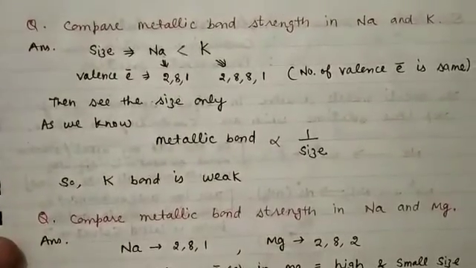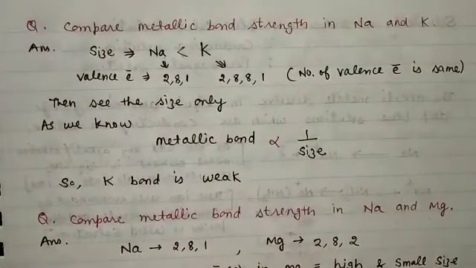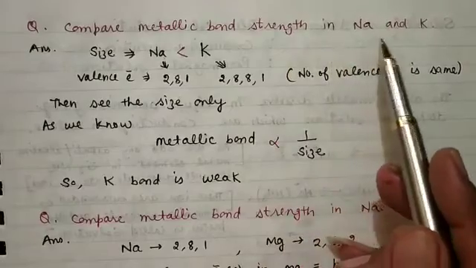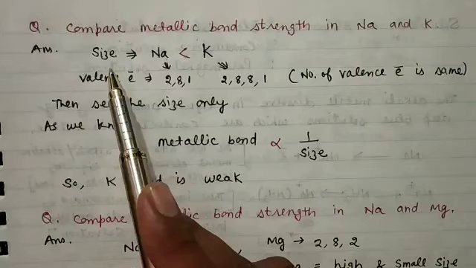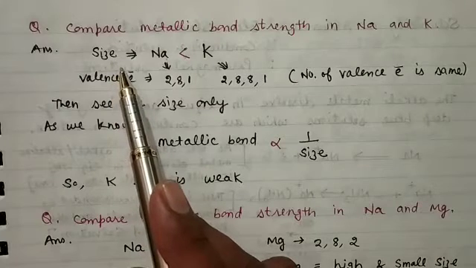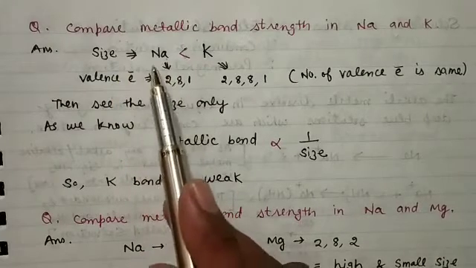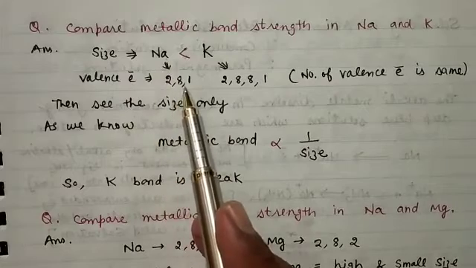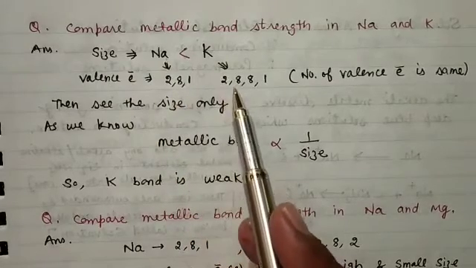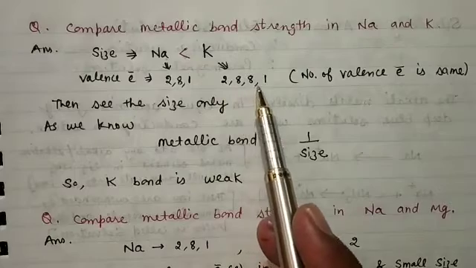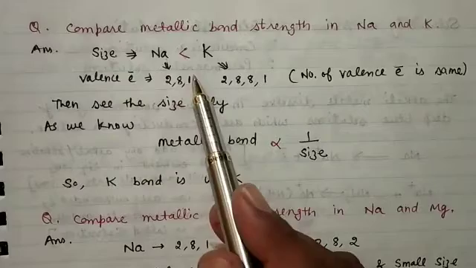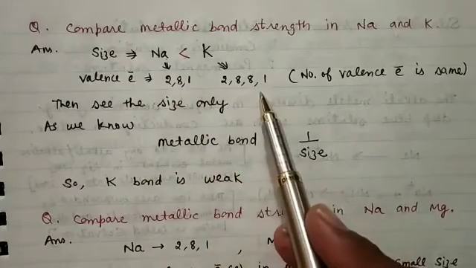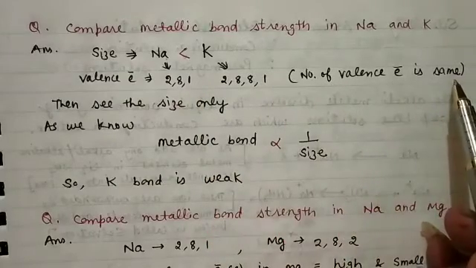Now we have the question: compare the metallic bond strength in sodium and potassium. As we know, metallic bond strength is inversely proportional to size and directly proportional to the number of valence electrons. Here sodium has electronic configuration 2, 8, 1 and potassium has 2, 8, 8, 1. So in both cases there is one valence electron, so the number of valence electrons is the same.